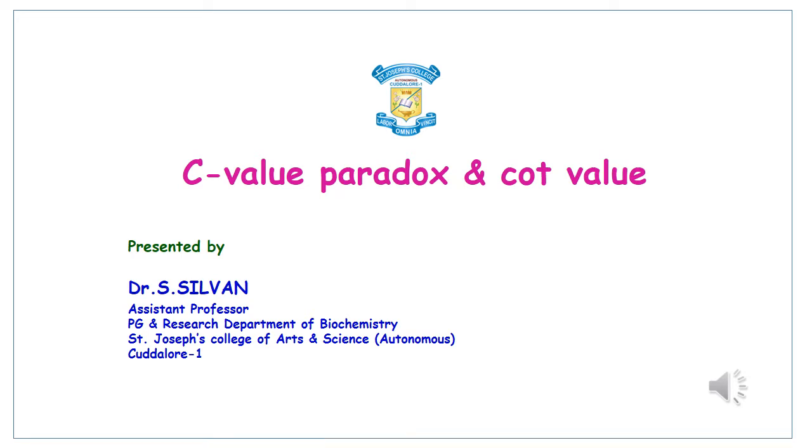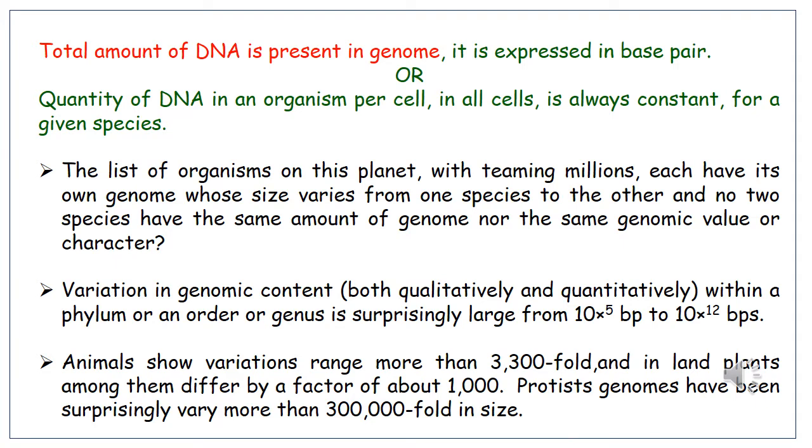I am going to present the topic C-value paradox and COT value. C-value paradox is defined as the total amount of DNA present in a genome, expressed in base pairs, or the quantity of DNA in an organism per cell, which is always constant for a given species.